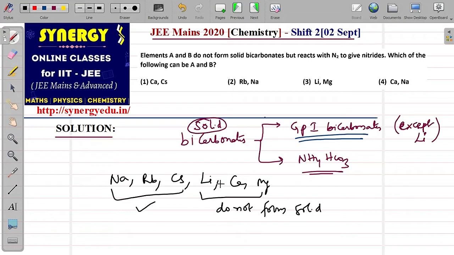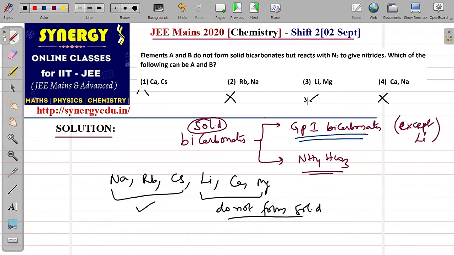Okay. So in the first option, Cs is there, so you can eliminate that. Now second option, rubidium and sodium, again you eliminate that. Third, lithium and magnesium. Yes, lithium and magnesium both do not form solid bicarbonates, satisfies. And calcium and sodium, again sodium will not satisfy the condition, eliminate it. So directly from here itself we are getting option 3 is right.